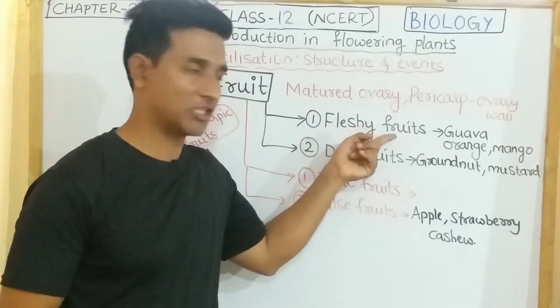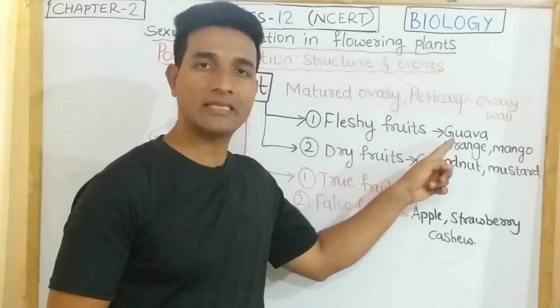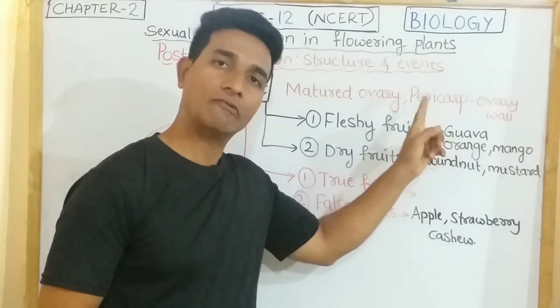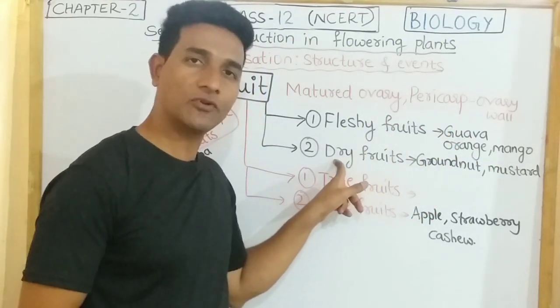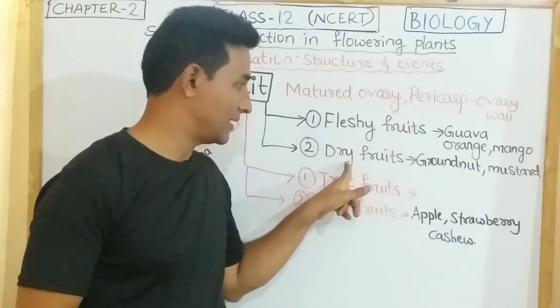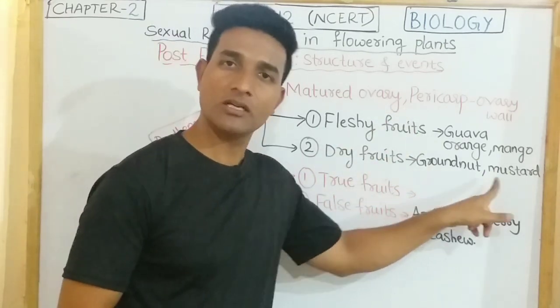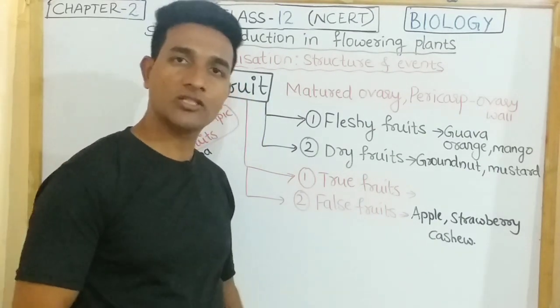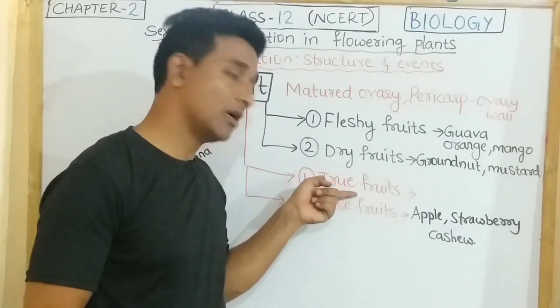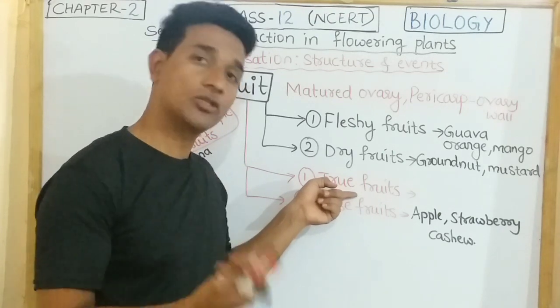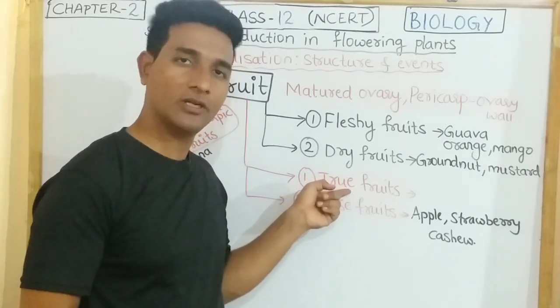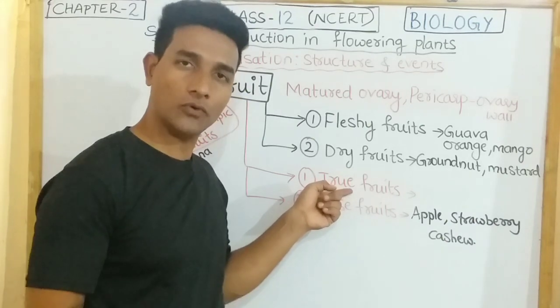If it is fleshy fruit, then we have the examples of guava, orange, mango, where the pericarp is fleshy, and in the dry fruits the pericarp is dry. Example, groundnut and mustard. The fruit is also classified based on whether the ovary develops into fruit or not. So if the ovary develops into fruit, then it's called as true fruits.